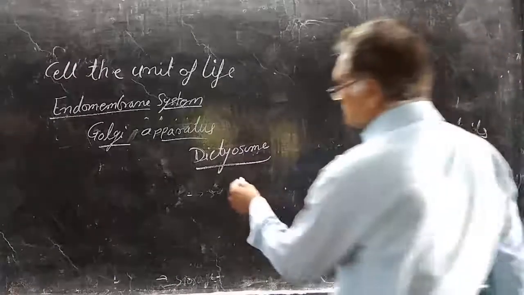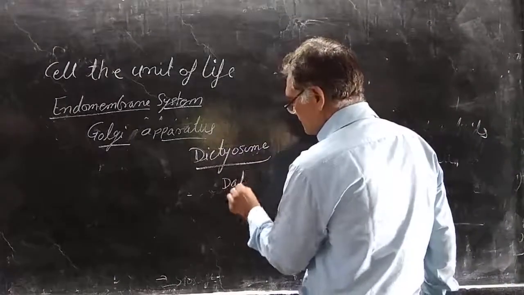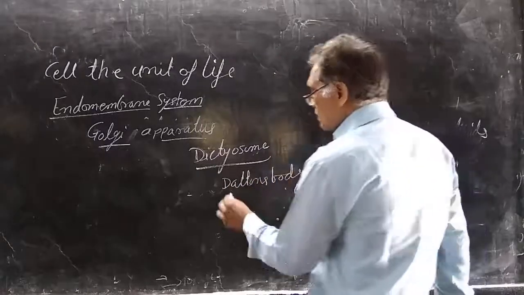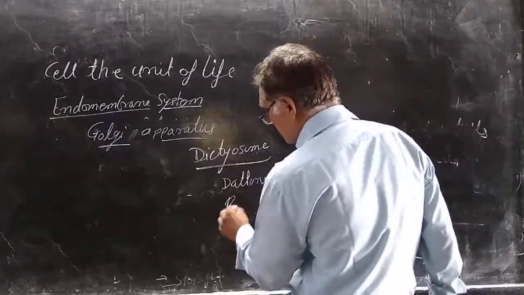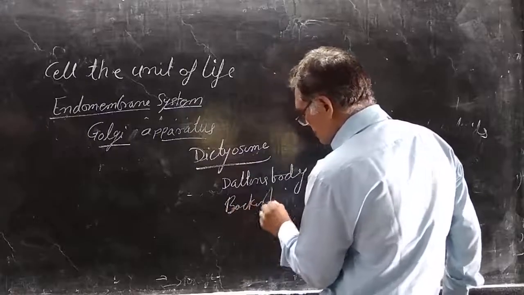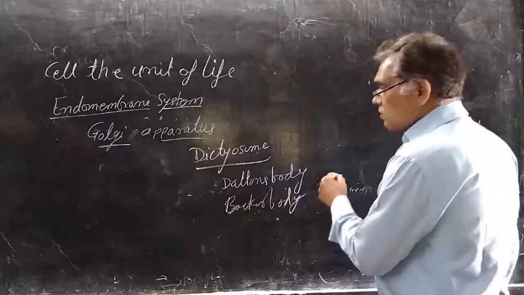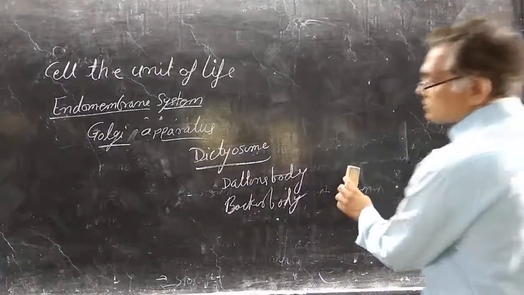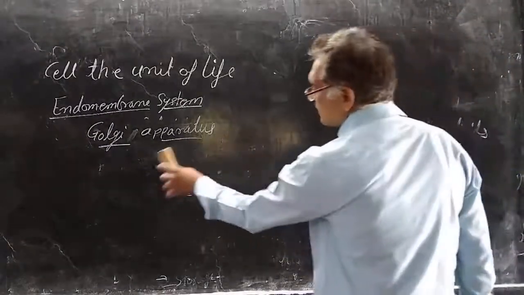Sometimes it is also known as Dalton's body or Baker's body, Golgi complex or Golgi apparatus. So these different names are given to the Golgi apparatus, but the most common are Golgi apparatus or Golgi complex, and in plant cells, dictyosome.